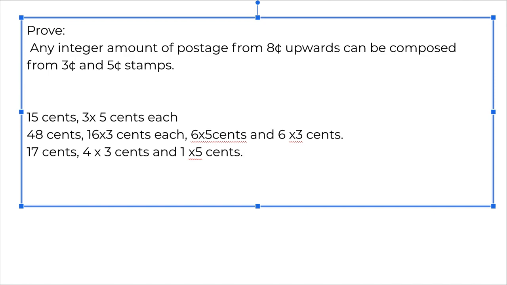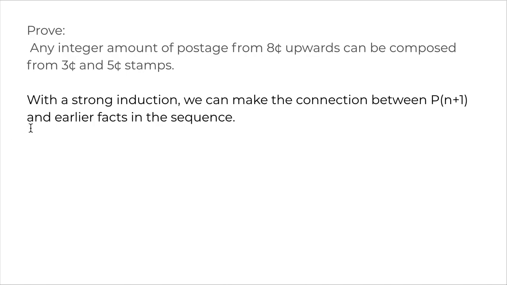So how do we go about proving that this is always the case, that any integer amount of postage from 8 cents upwards can be composed from 3-cent and 5-cent stamps? With a strong induction, we can make the connection between Pn plus 1 and earlier facts in the sequence. That's what we were doing. We were proving the base case, assuming all the results from P1 to Pk and then proving for Pk plus 1, right?